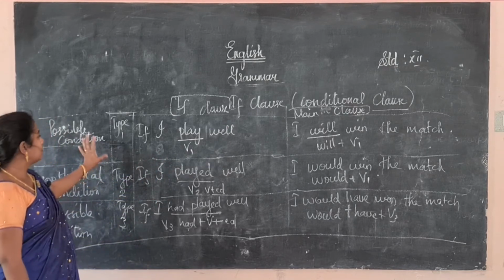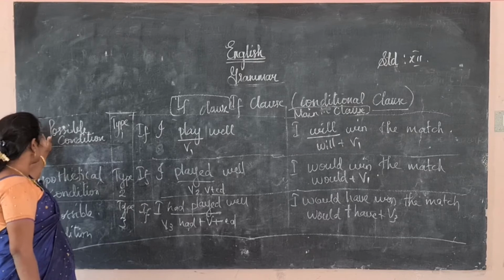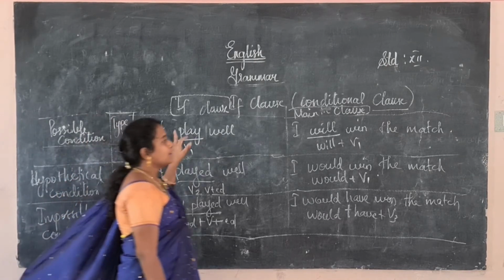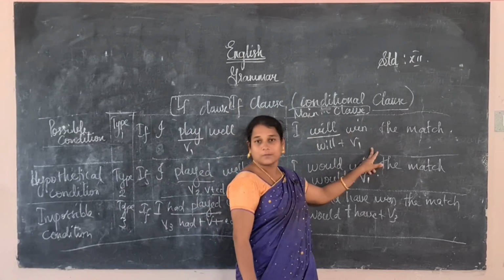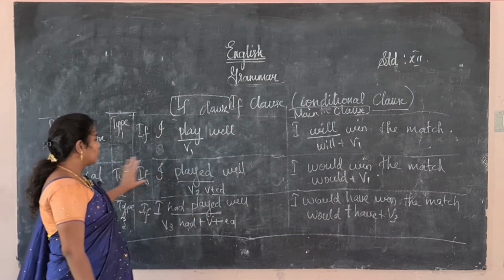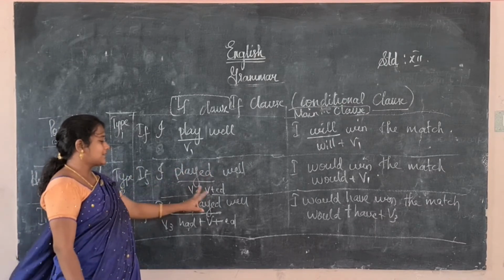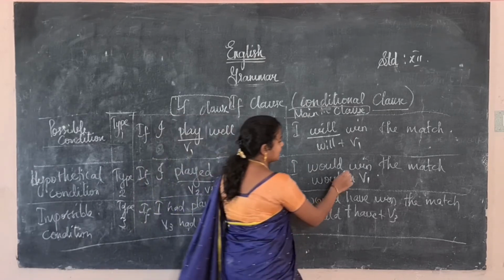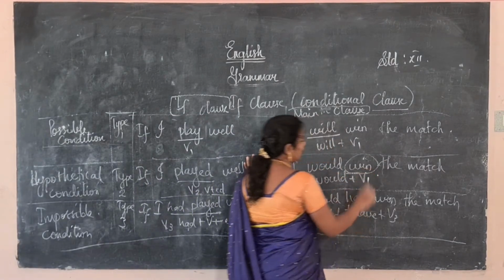The only thing we have to remember: type 1 is a positive condition. The verb in the if clause should always be in the form of V1, and then in the main clause will plus verb V1. The second one is the hypothetical condition, that is type 2: verb plus ed, that is the V2 form, then would plus V1 form. Again we should not change the verb, whatever may be, it should be V1 only.